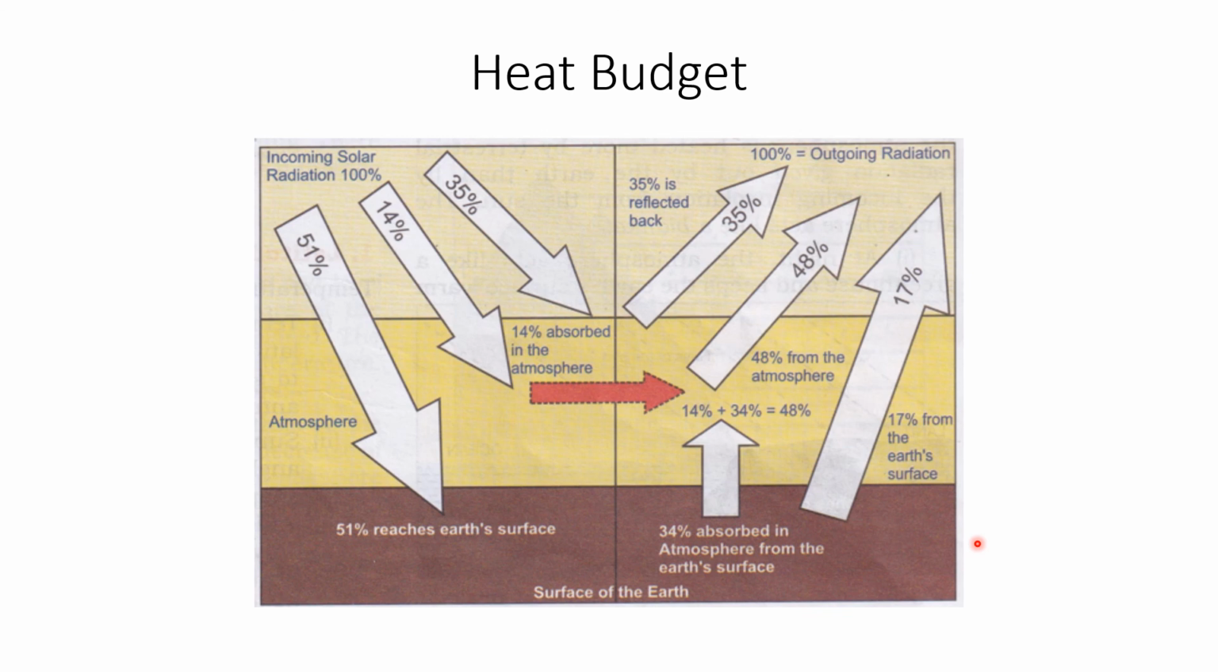During the day, the atmosphere absorbs 14% of insolation and thus regulates temperature on Earth. So, the atmosphere prevents extremes of temperature. The Earth would have become very hot during the day and very cold at night if there were no atmosphere.